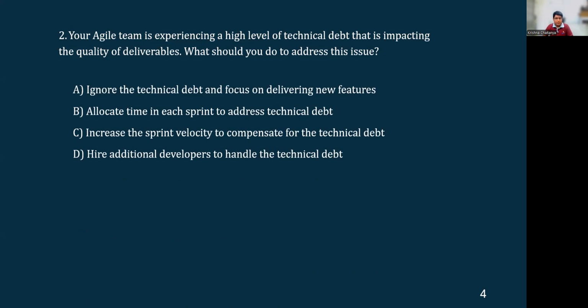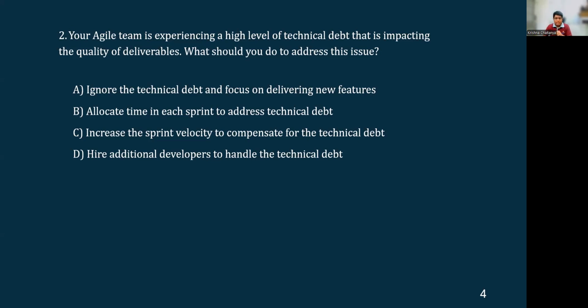Ignore the technical debt and focus on delivering new features. So ignoring the technical debt again is nothing but compromising on quality. If we are ignoring these, that would probably result in quality issues at a later stage, hampering the quality of the newly developed features as well. Which means addressing these is very much important. So we cannot ignore the technical debts. So A is the wrong option.